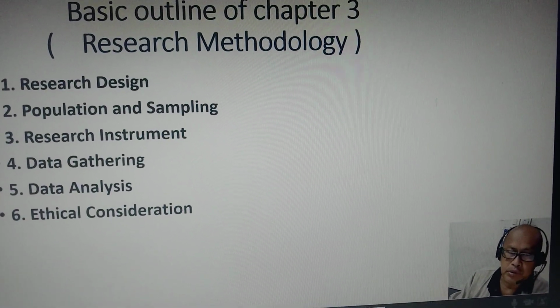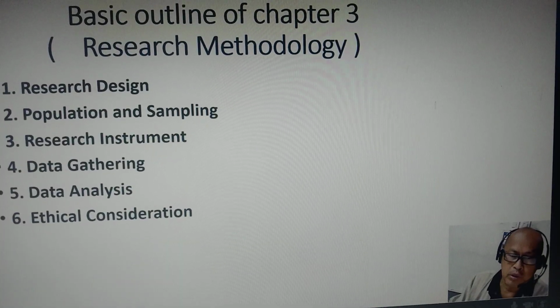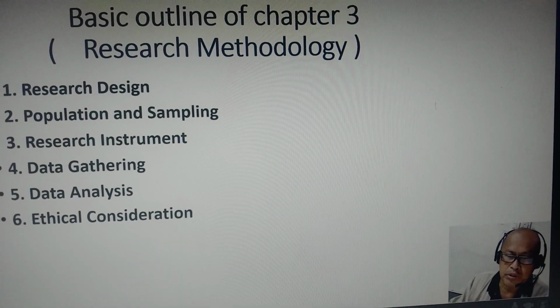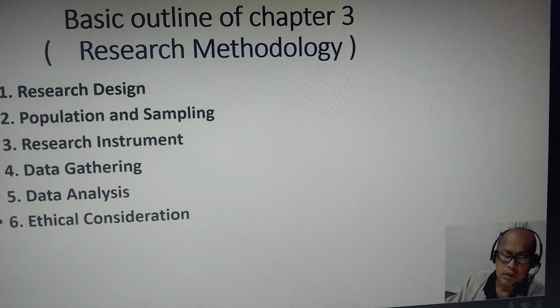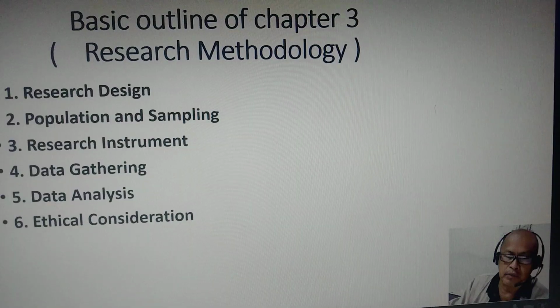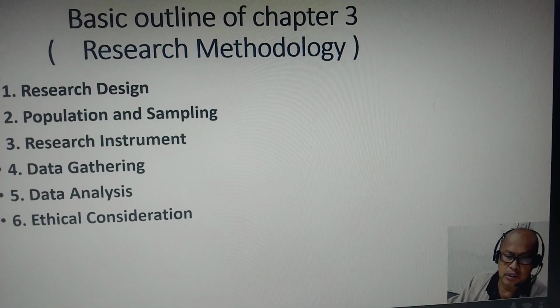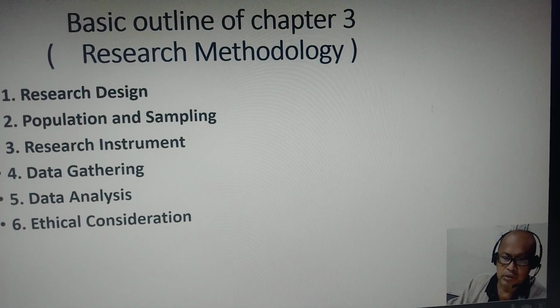Basic outline of Chapter 3 Research Methodology. Number 1, the research design. 2, population and sampling. 3, research instrument. 4, data gathering. 5, the data analysis. And 6, ethical consideration.